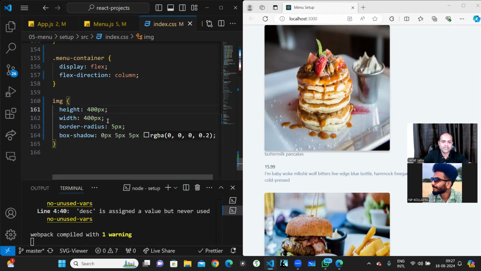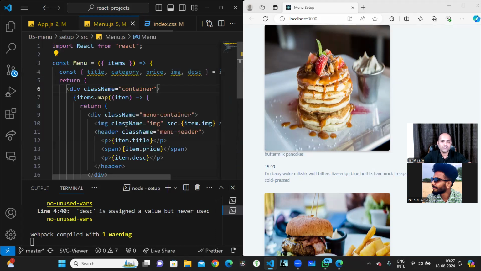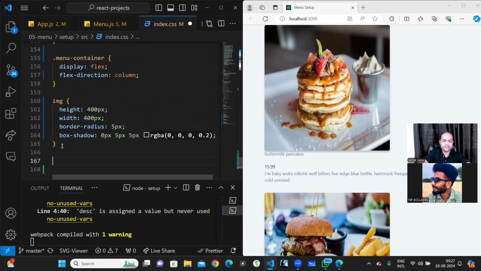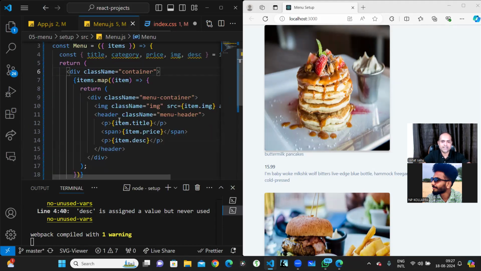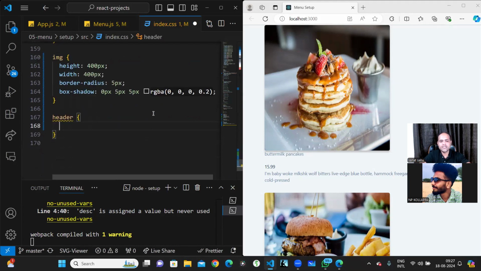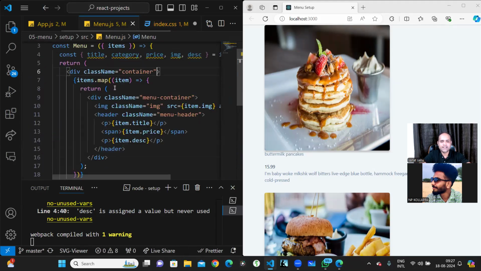So height and width I've added. Now we will style this header. The header has the class name menu header, right? So in the header, what are there? In the header, I'm having the title, this particular price over here, and this particular description over here, right?